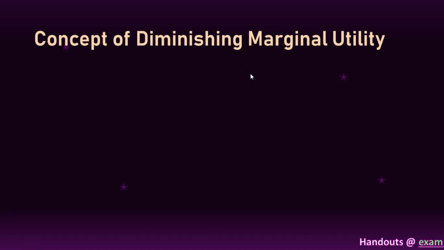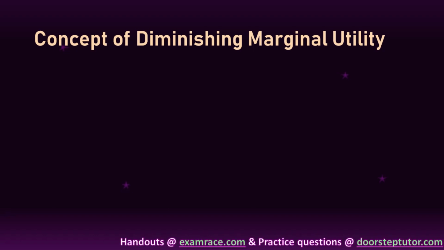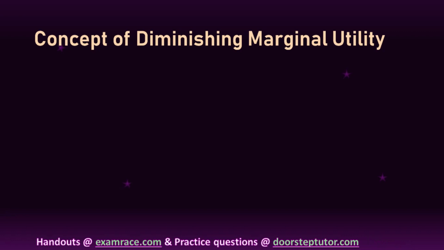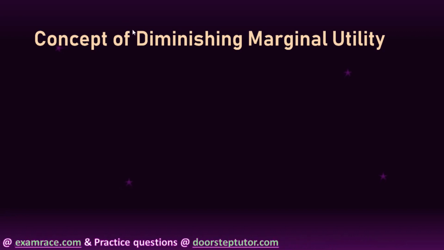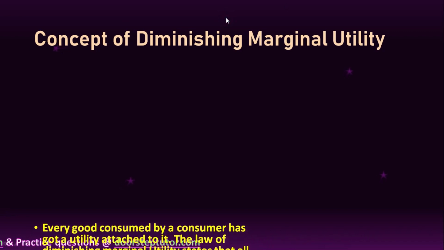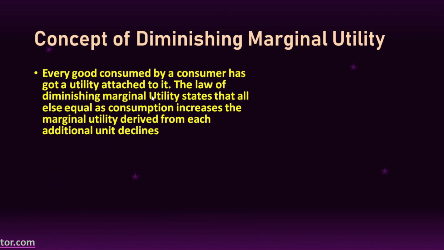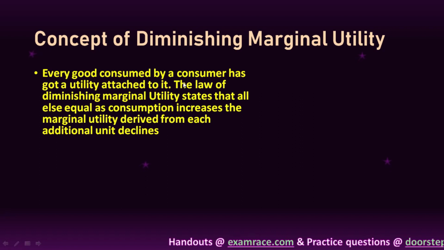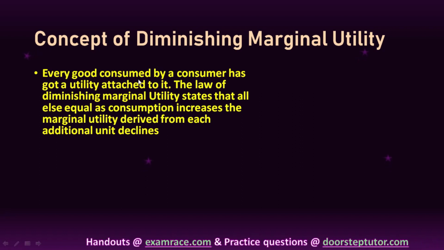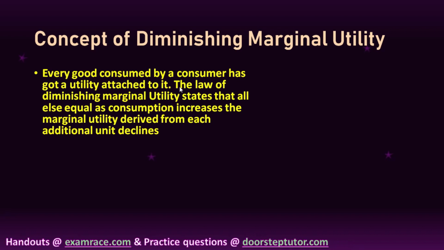Now when we talk about the concept of diminishing marginal utility, one of the reasons for the demand curve sloping downward is the law of diminishing marginal utility. So what exactly is DMU? Every good consumed by a consumer has a utility attached to it. Whatever good we consume, we have a utility. Let's say I consume a chapati, so there is a utility attached to it.